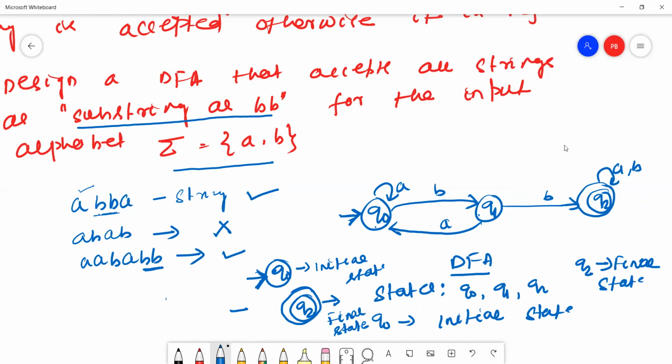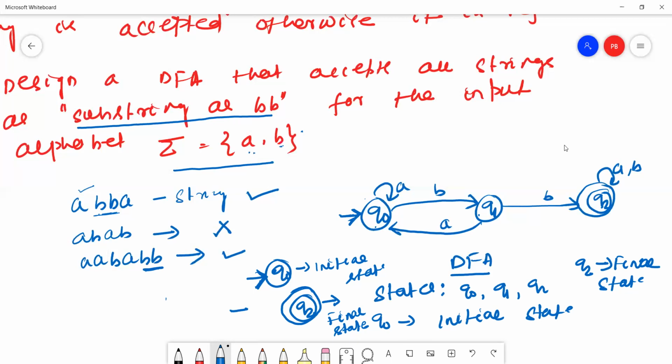So what is the definition? From each and every state, on every input symbol, only one transition should exist. What is my input symbol here? The input symbols are A and B.